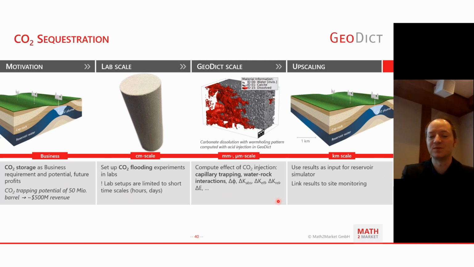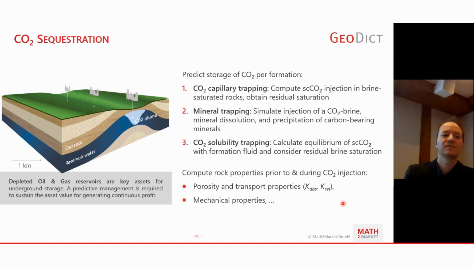So having all of these values at the pore scale, you need some kind of upscaling, so maybe a reservoir simulator also capable of geochemical calculations, or some other layer, for example, for monitoring. Okay, so let's have a look at what we can calculate in GeoDict right now to predict the storage of carbon dioxide per formation rock, or per formation in general.